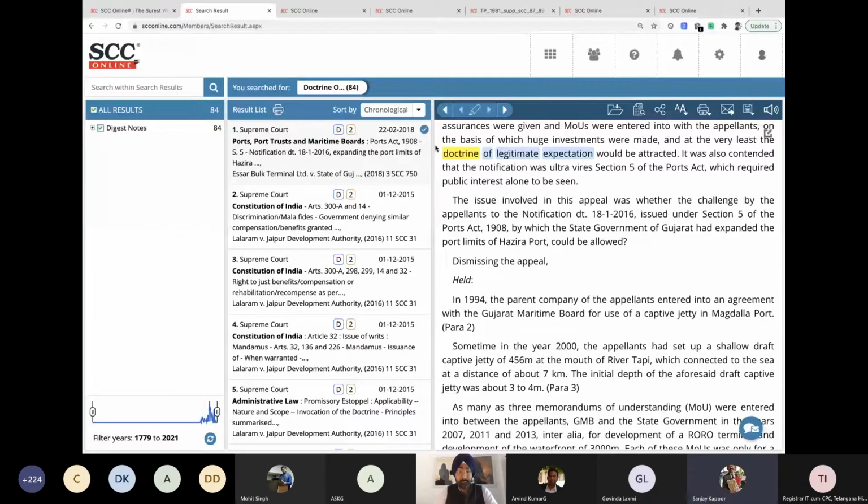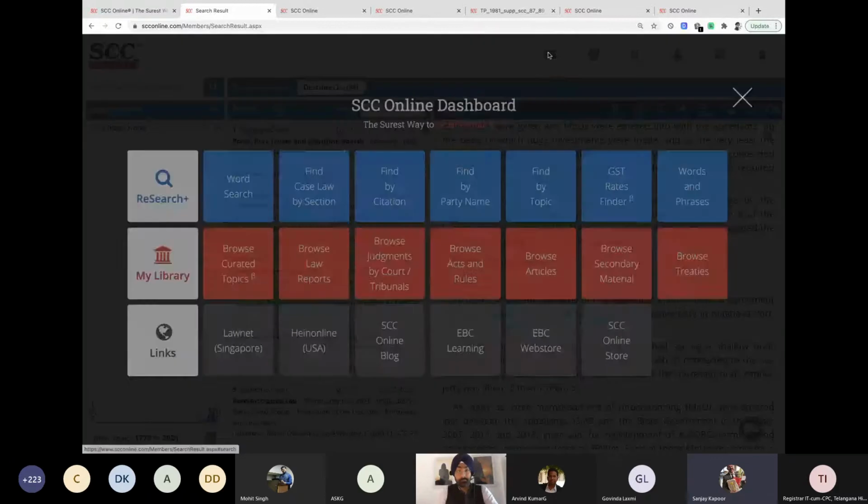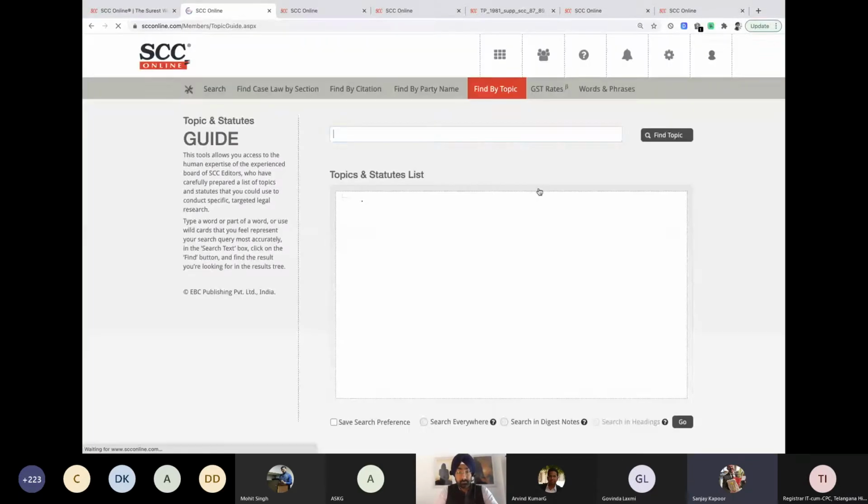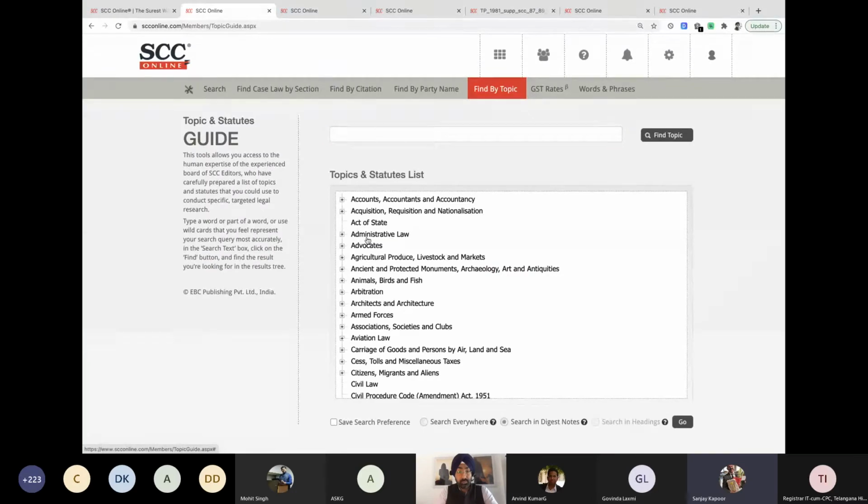from SR Bulk Terminal Limited, talking about doctrine of legitimate expectation. Good. As a topic, not as a passing remark, as a topic. There's a difference between the two. This is not giving you just a passing remark, but the doctrine as a main topic, as we discussed. So in case I do not remember the exact topic tree, I have some topic in my mind, I can go there, search for a topic, and see where all this is appearing. Then I can continue with my search on that topic in the topic index, and I can search directly all 50 or 60 years of digest that we have in one go.